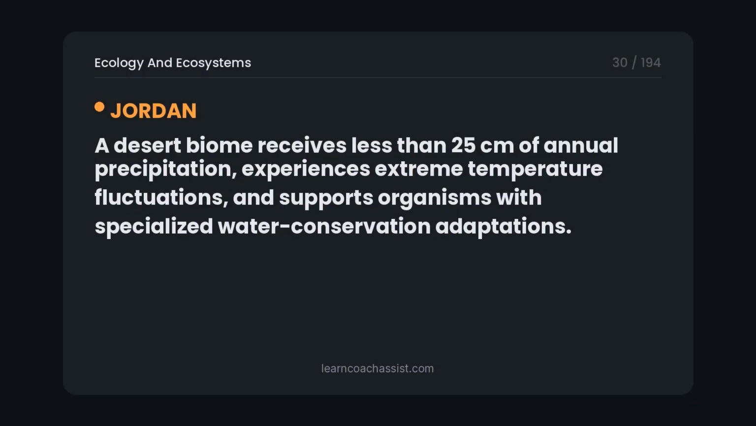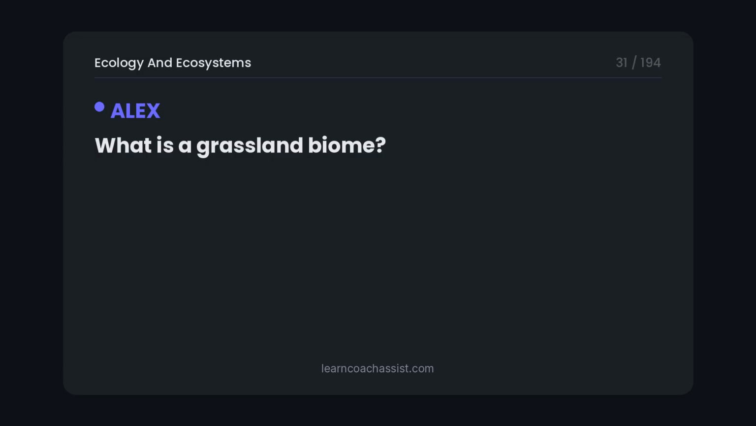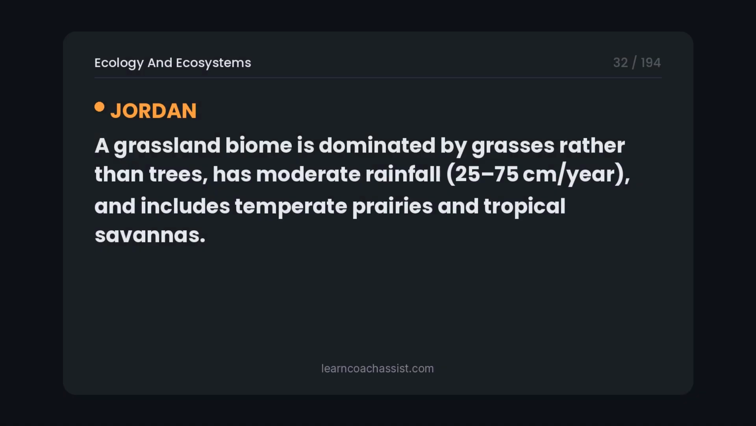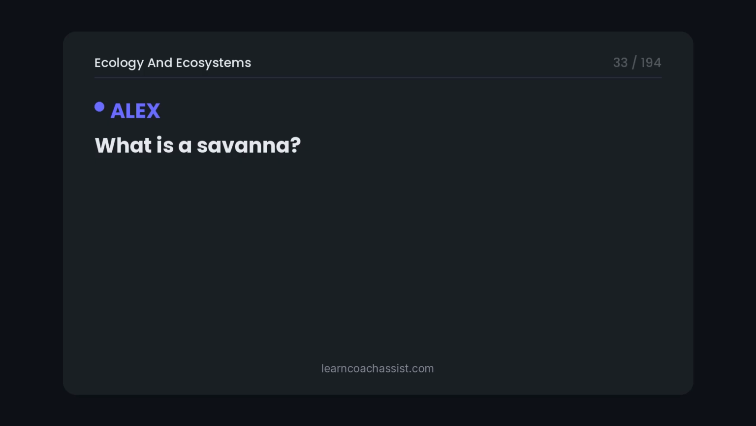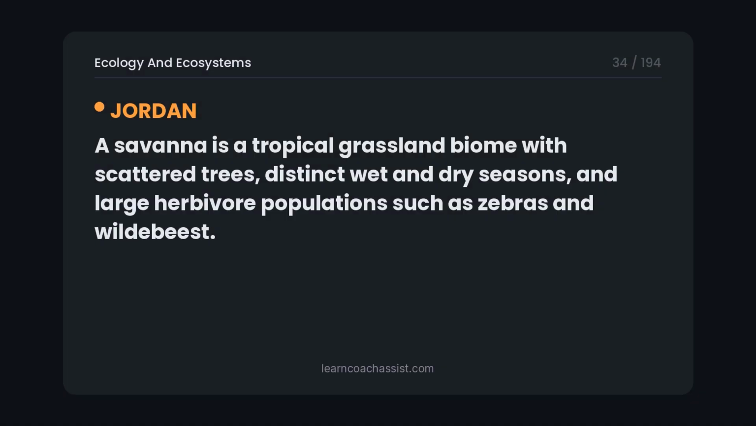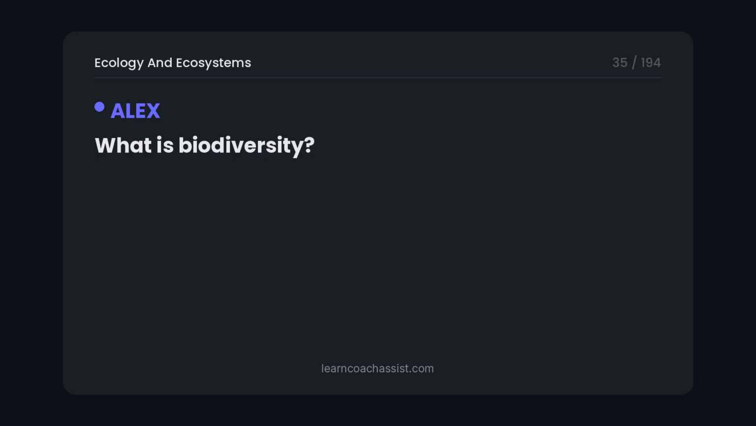A desert biome receives less than 25 centimeters of annual precipitation, experiences extreme temperature fluctuations, and supports organisms with specialized water conservation adaptations. What is a grassland biome? A grassland biome is dominated by grasses rather than trees, has moderate rainfall, 25 to 75 cm/year, and includes temperate prairies and tropical savannas. What is a savanna? A savanna is a tropical grassland biome with scattered trees, distinct wet and dry seasons, and large herbivore populations such as zebras and wildebeest. What is biodiversity?